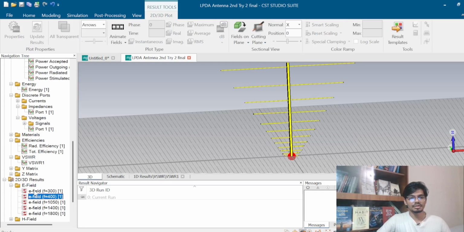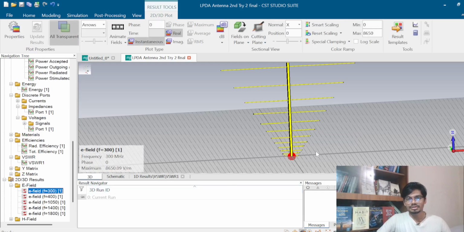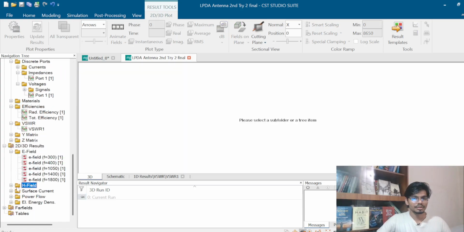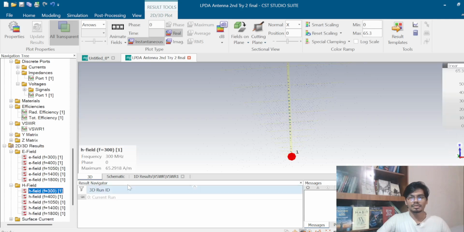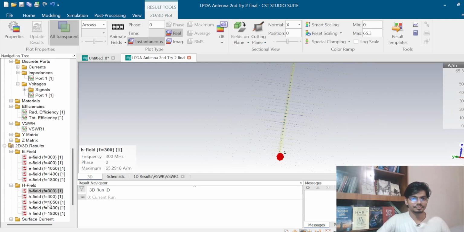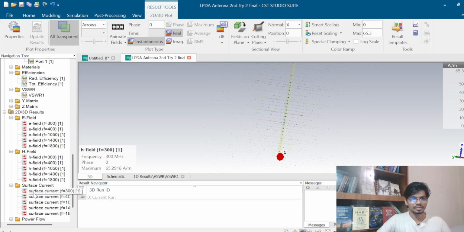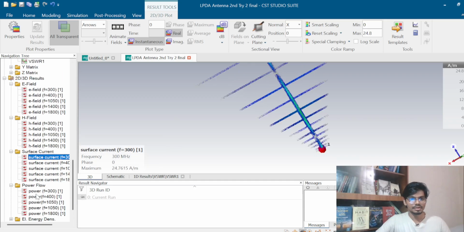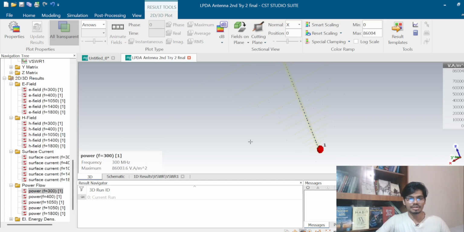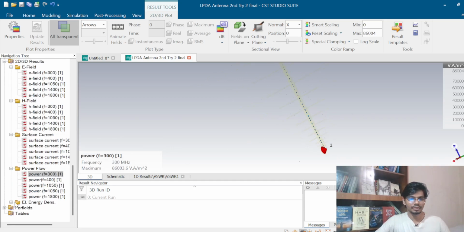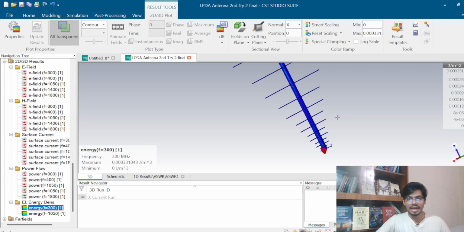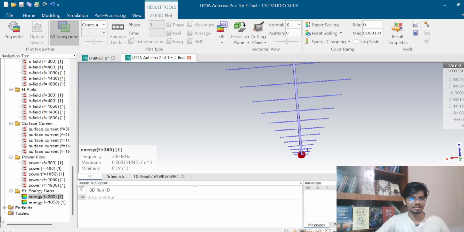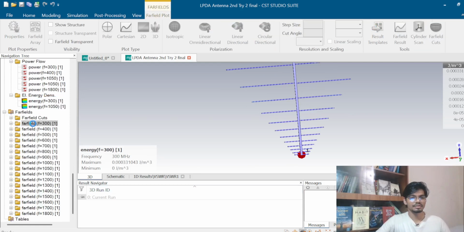This is the result for electric field for 300, and this is for the H field, and this is the surface current result, and this is the power flow result for 300 frequency, and this is the energy density result, and in here this is the far field result.